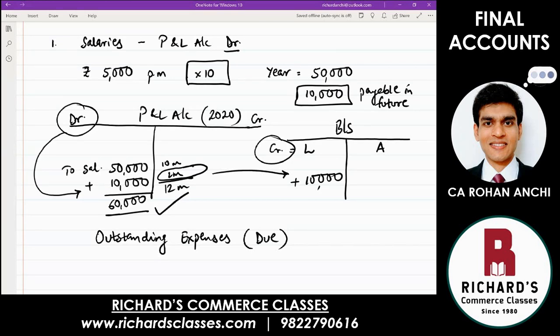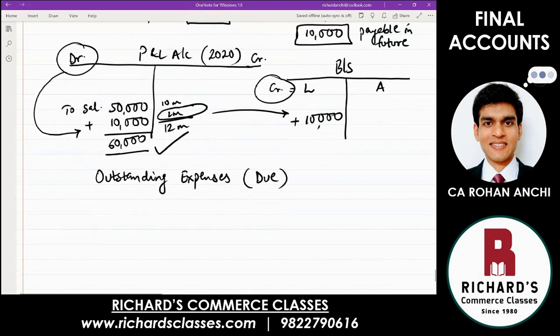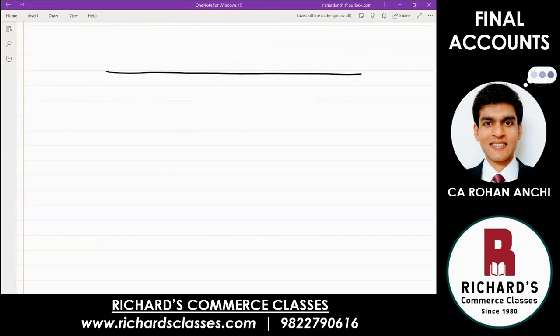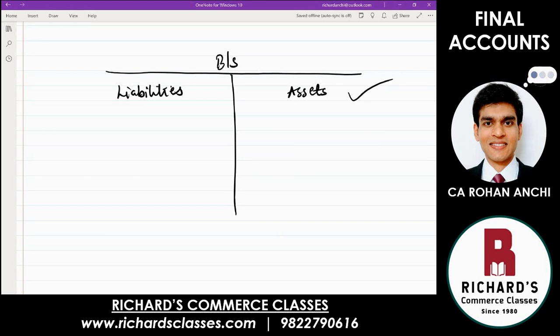Now remember one thing, for any type of adjustments, whenever you have to record the second effect in the balance sheet, you need to have an understanding of liabilities and assets. Just like we said just now, assets are something that you have already in your pocket, in your property, or that you are going to receive later. Something that you have to pay back to people is liabilities.